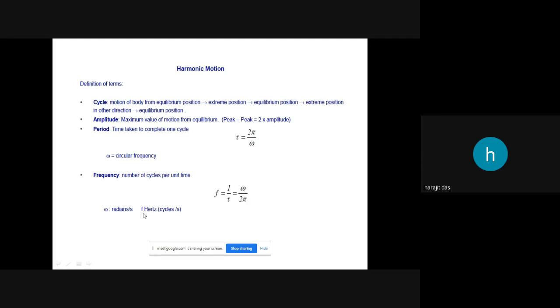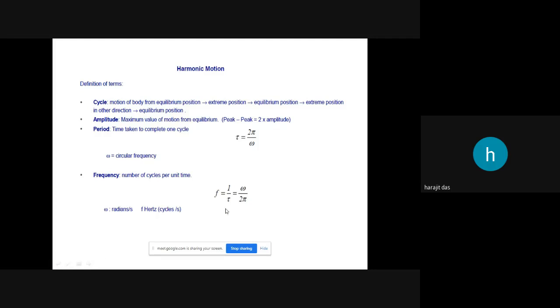All of you know this linear frequency. So here omega, though it is angular velocity, in vibration in most cases we will call it the frequency of vibration, and its unit will be radian per second. For linear frequency we will use small f, which will be hertz or cycles per second.